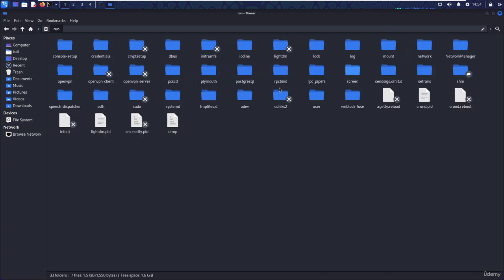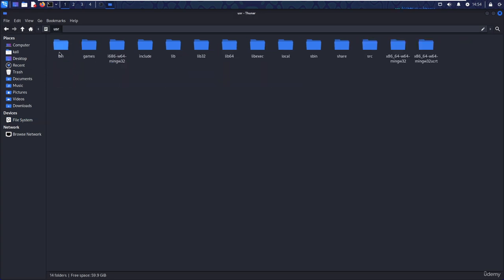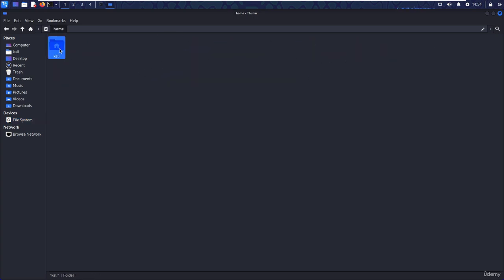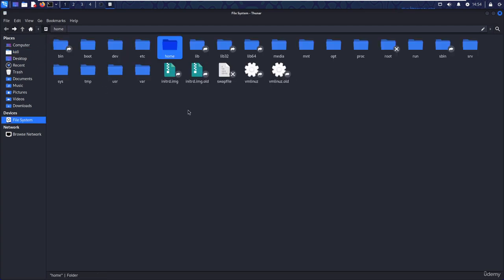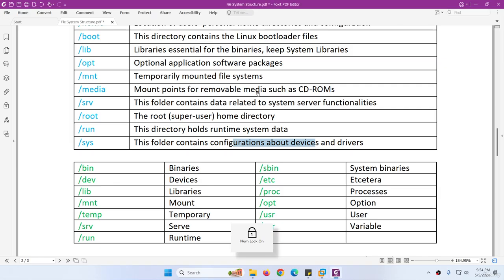Then we have run, and also sys, and inside we have other end users, and there should be home as well. It should be somewhere. Yeah, it's here, home. So we have the Kali user and their details, all the user folders. You can verify through CLI or graphically, as both are available.